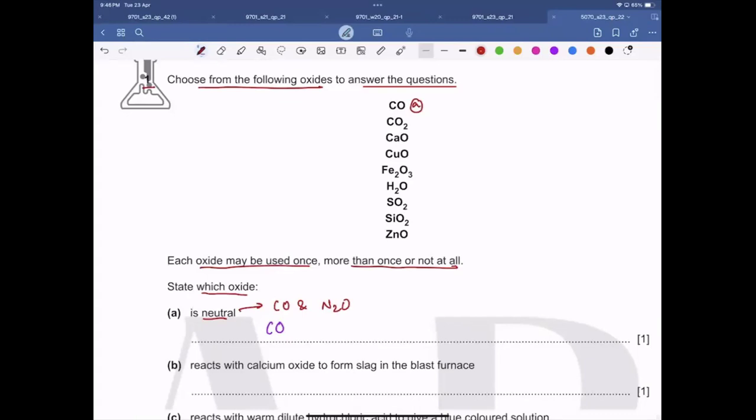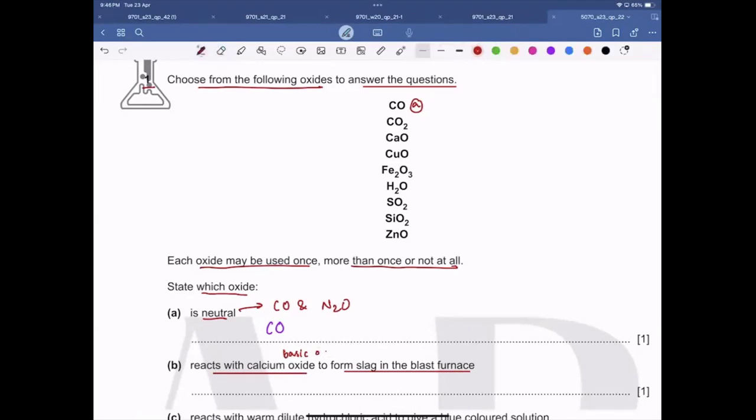Now, part B. H2O is an amphoteric oxide, and here H2O is not given. Reacts with calcium oxide to form slag in the blast furnace. So if you recall, calcium oxide is a basic oxide, so an acidic oxide is going to react with it.